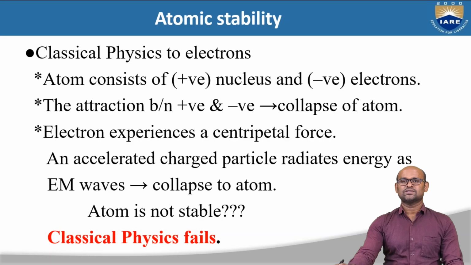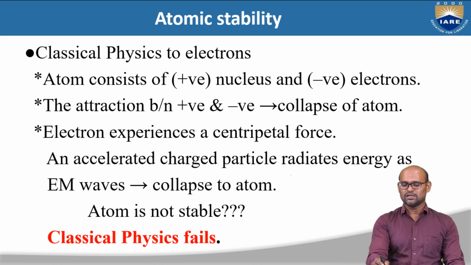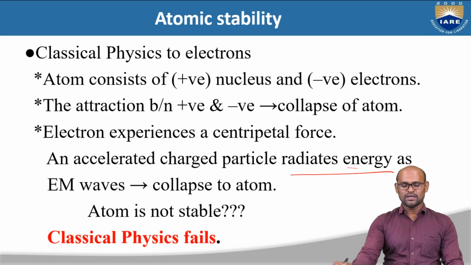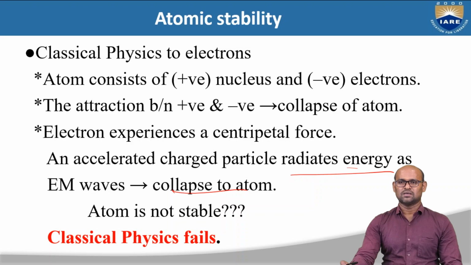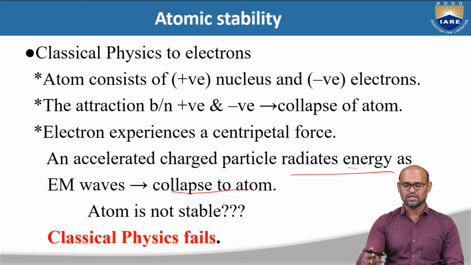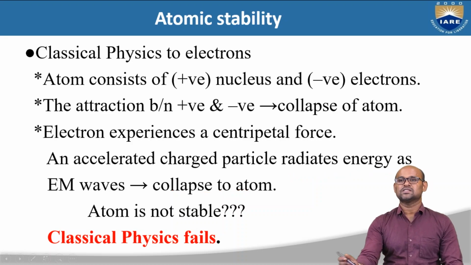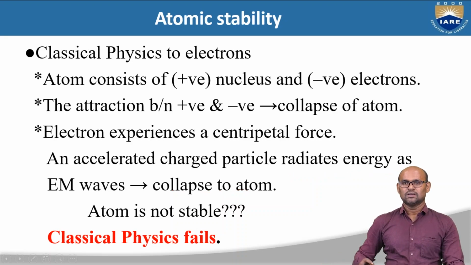An accelerated charged particle emits energy, and as it emits more and more energy, the atom should collapse. But we find that atoms are all stable. That means classical physics is not able to explain atomic stability by treating the energy emitted by these electrons as a wave.